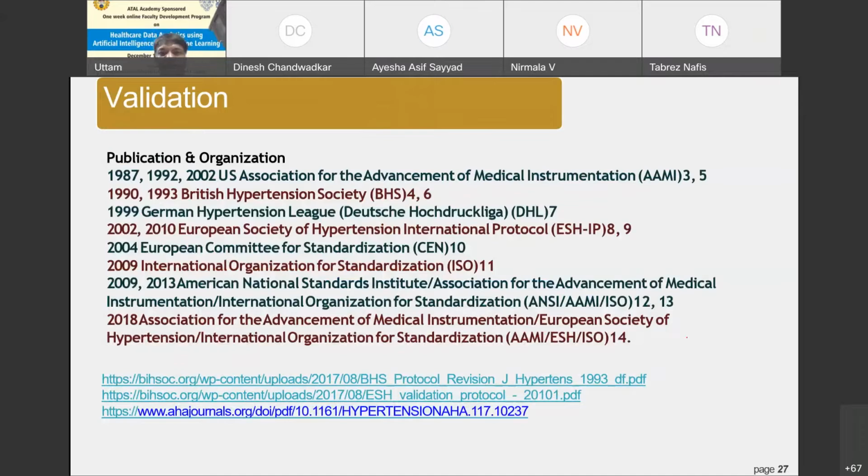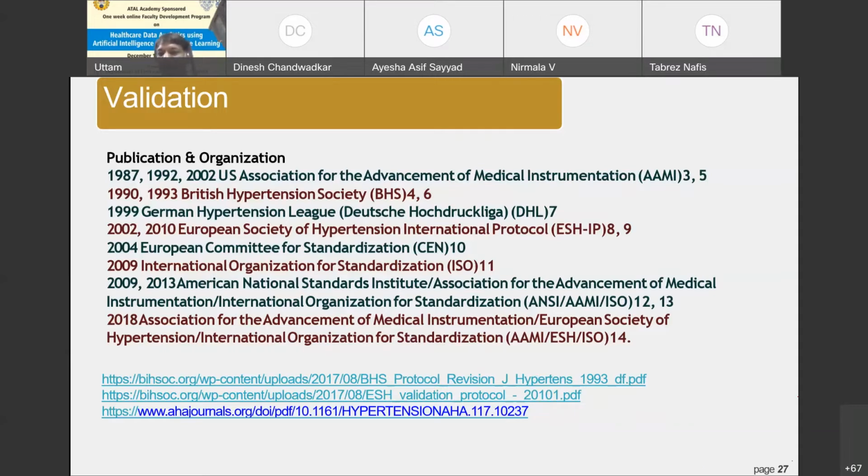We can use various standards like the 1987, 1992, 2000 US Association for the Advancement of Medical Instrumentation standard, the British Hypertension Society standard, the German Hypertension League standard, the European Society of Hypertension, the European Committee for Standardization, or the International Organization for Standardization. All these documents are available.